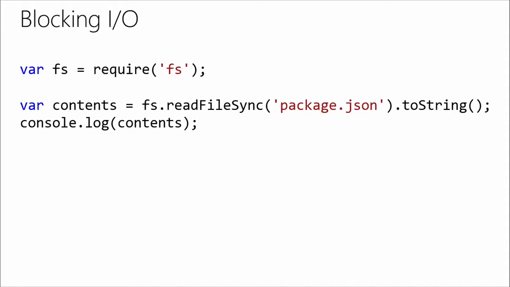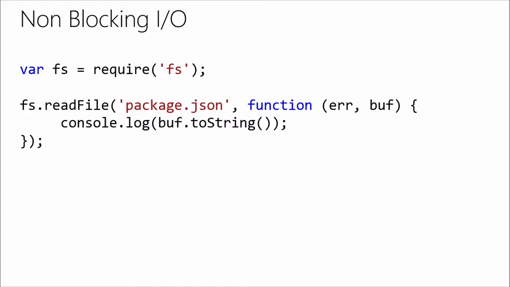Now, if you look at this line of code, it'll actually read the file synchronously and then convert it to a string that's going to be put into the variable content, and then we're going to print out that content. The code is actually in the repo if you want to try it out. But we're going to talk instead about how we do that same type of operation in a way that doesn't block. Because if you do it the previous way, you're waiting. You're blocked out completely. Let's say that file was a gigabyte long. That's going to take a while.